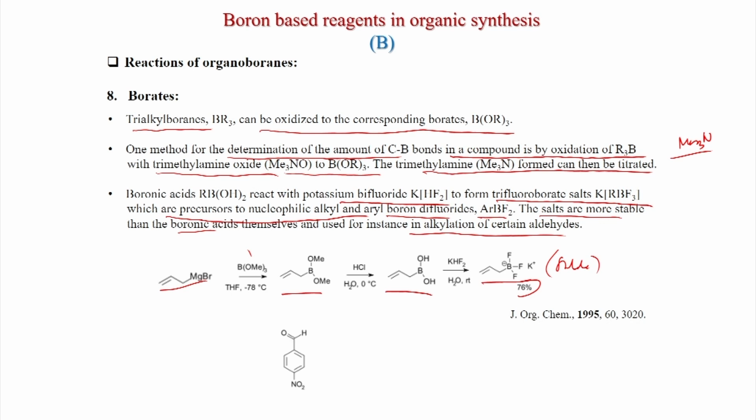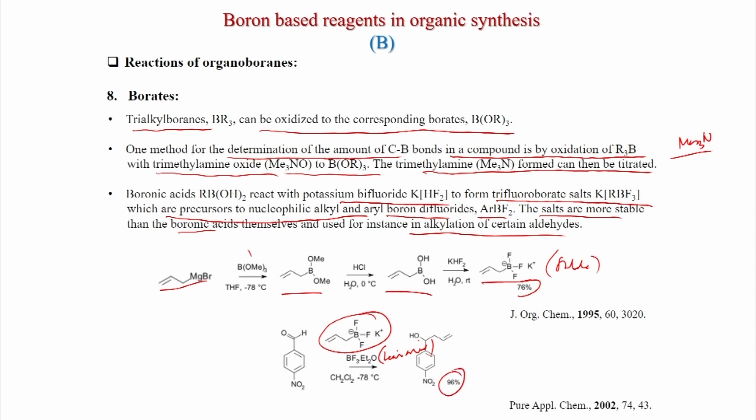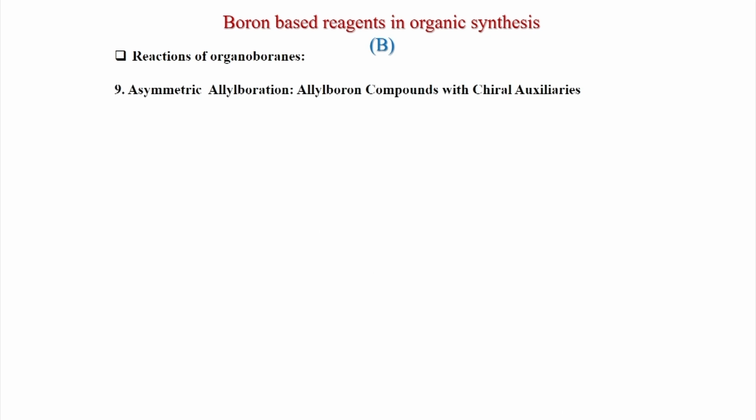This was published in JOC, and this is a very useful allylating reagent. So, para-nitrobenzaldehyde, when treated with allyl BF3 potassium reagent and a Lewis acid, gives the allylation product in 96% yield. This was published in Pure and Applied Chemistry.